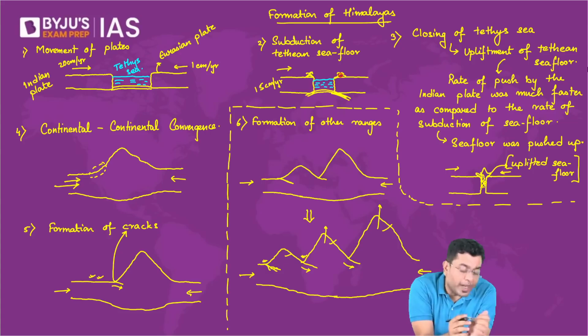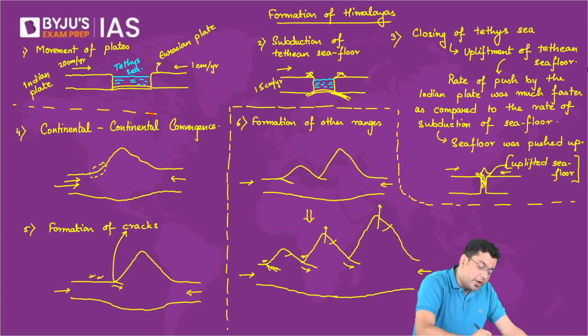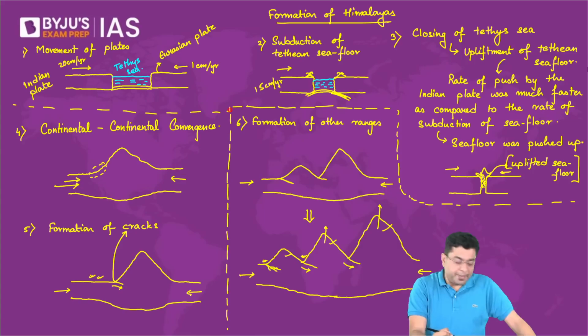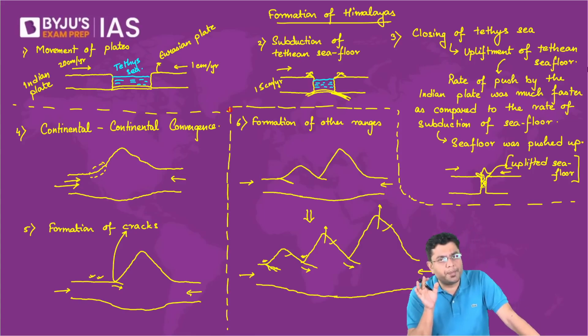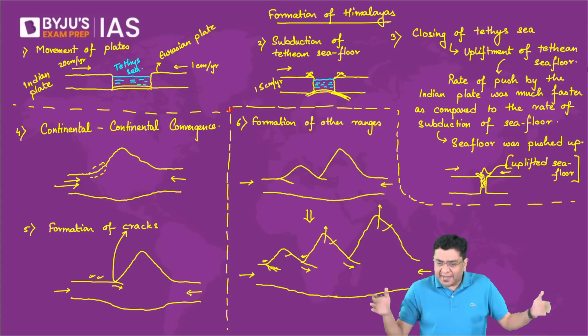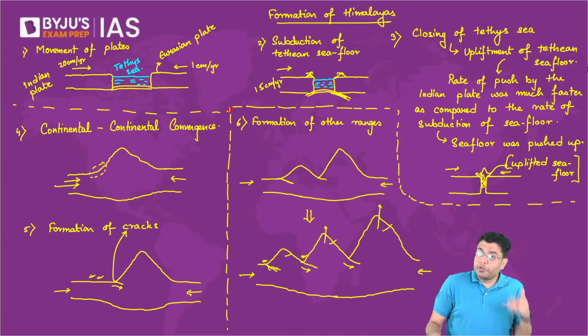After that, you had the continental convergence, that is the fourth stage. Continental convergence happened, and that was a pure convergence of continents between the Indian and the Eurasian plate. That is when the folds started getting created. But as this compression started happening, there was a limitation in terms of how much deformation the rocks could experience.